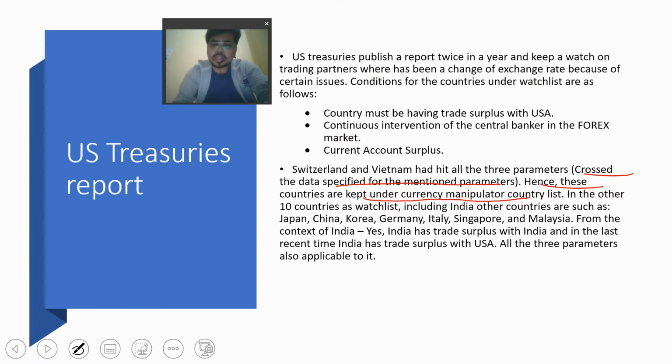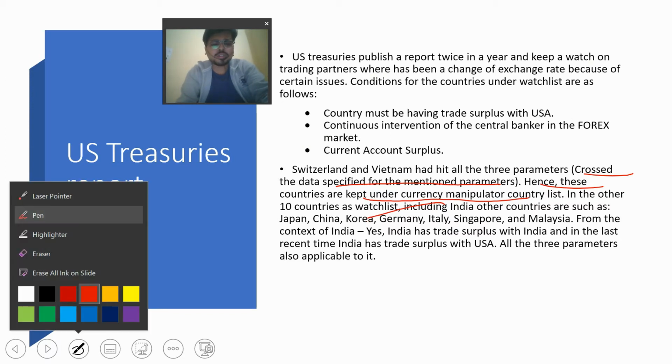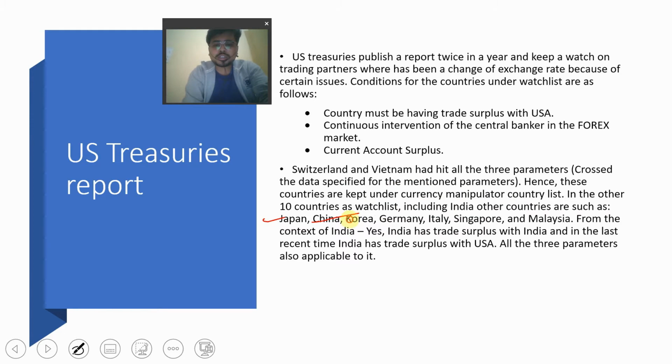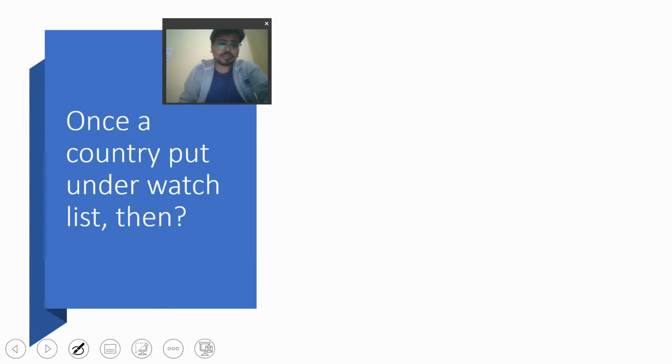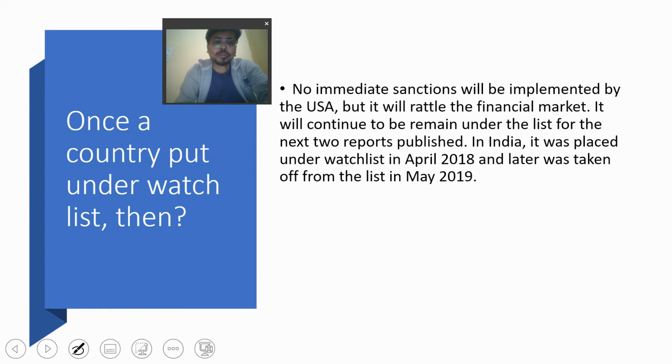Okay, the other 10 countries are declared as a watch list, and India is also there. What are the other countries in the watch list? These are Japan, China, Korea, Germany, Italy, Singapore and Malaysia. So from the context of India, as I've said earlier, India has a trade surplus with USA, and in recent times India has a current account surplus as well. All three parameters are applicable to India, hence it is kept under the checklist.